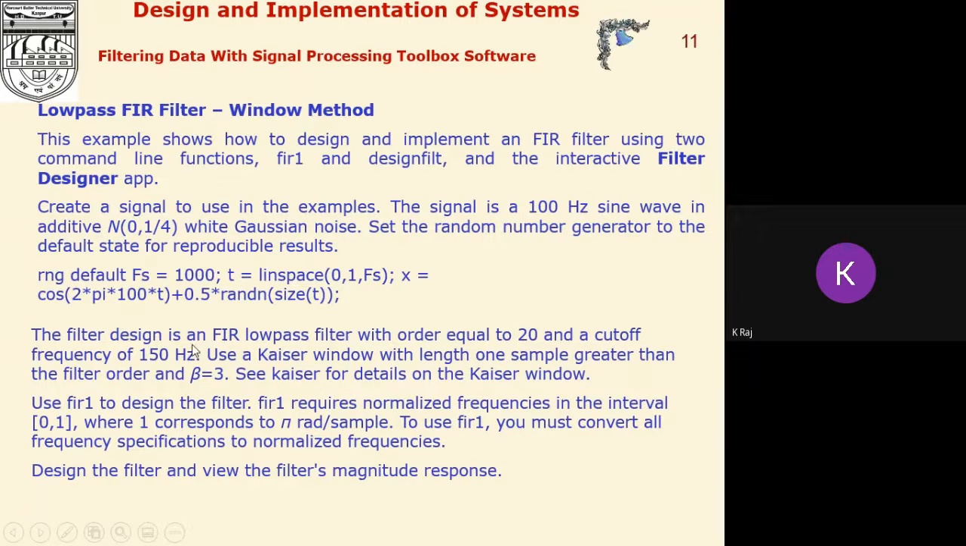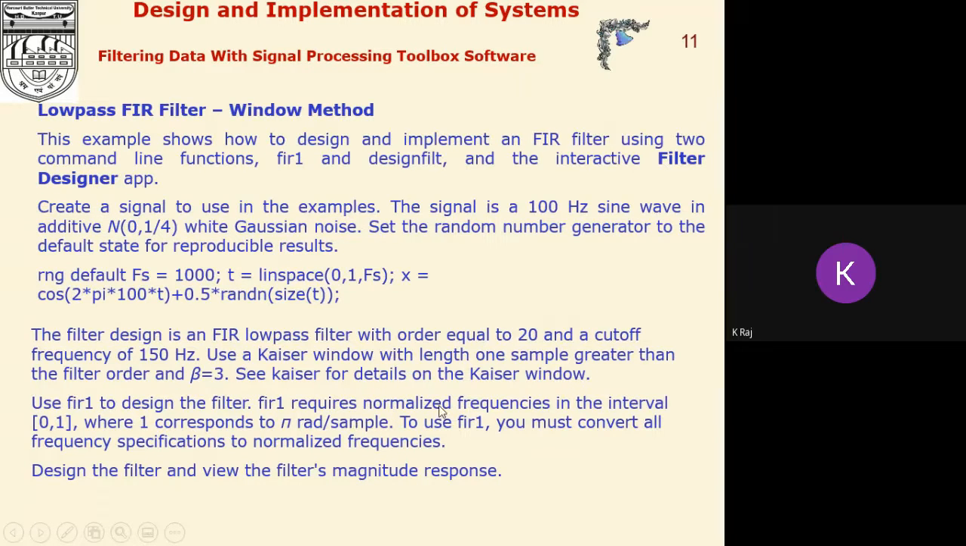Now the filter design is an FIR low pass filter with the order equal to 20 and the cutoff frequency of 150 Hz. Use the Kaiser window with the value of beta equal to 3. Now another command is fir1. Use fir1 to design the filter.